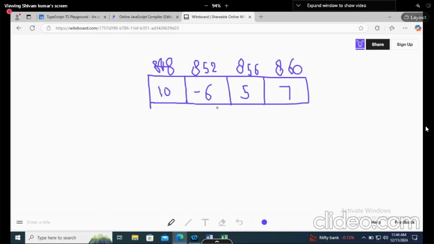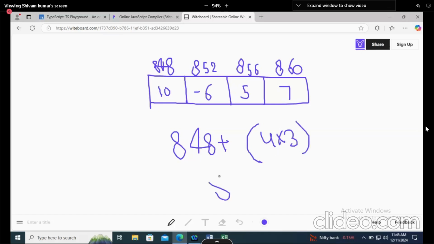Now again I will say that your lower bound means from where your array is starting. Your array is starting from 848. So I will write 848 plus, I will say return the third element. For that, how many bytes is one element taking? 4 multiplied by 3. Once you check, 4 threes are 12 and it will come to 860. Now this formula is saying that if you want to check the third element, go to the location 860. Okay, we went, but what we noticed is that our fourth element is there, right?